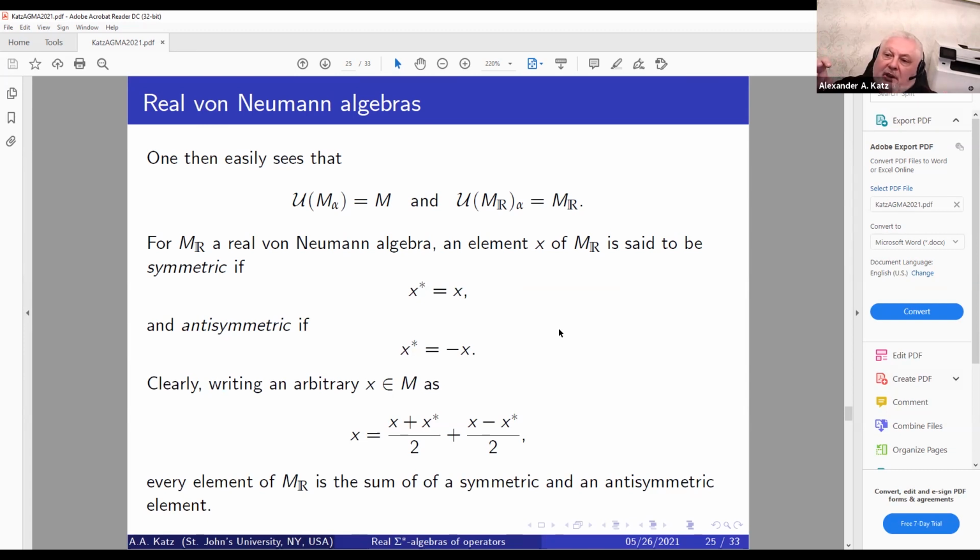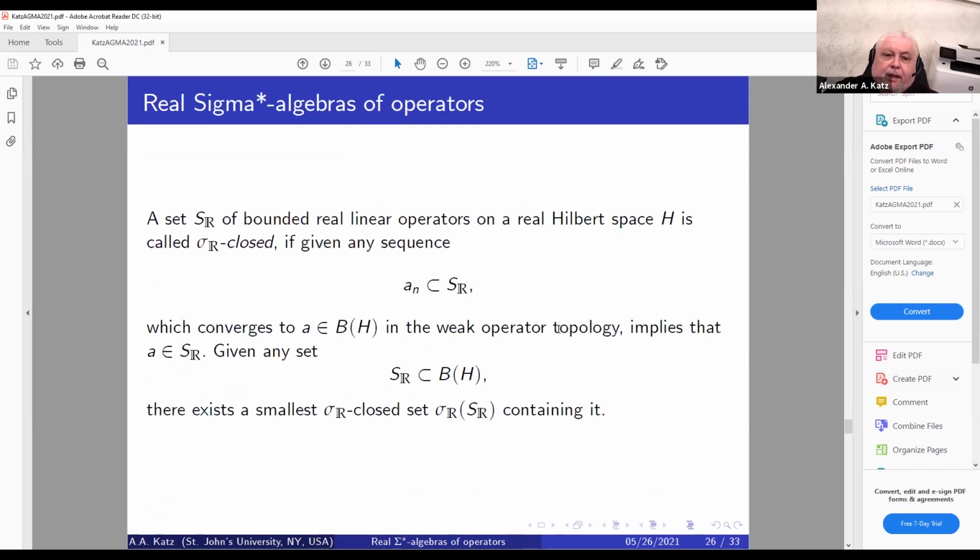So here the generating part will be symmetric and anti-symmetric, which creates a totally different story, with physics being contained in the symmetric part and the anti-symmetric part being a Lie algebra, in fact, with Poisson bracket.